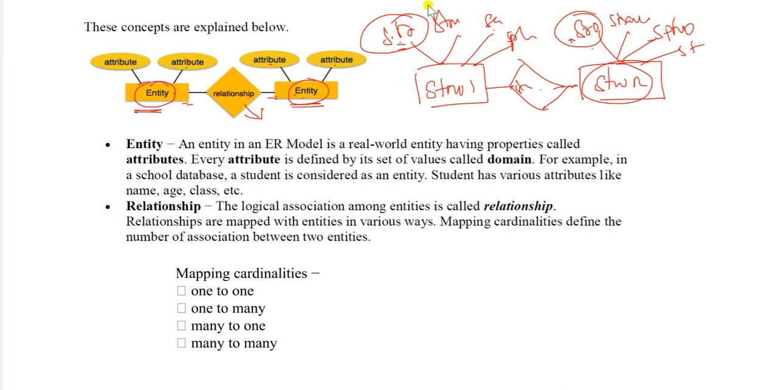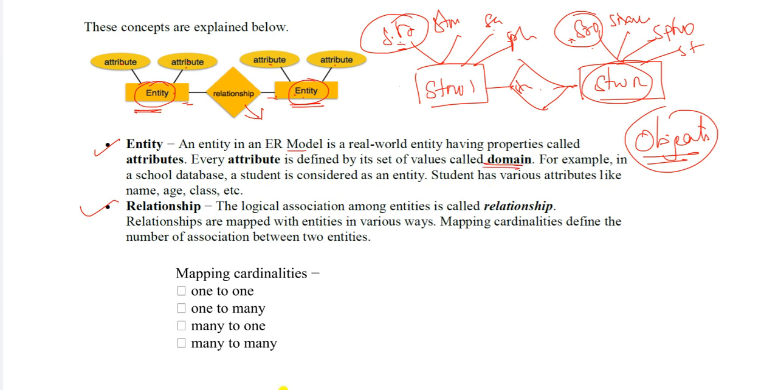So here, entity and relationship. What do you mean by entity here? As I already told you, an object is nothing but an entity. An entity in the ER model is a real world entity. What do you mean by object? An object is a real world entity having properties called attributes. Every object has some attributes. Every attribute is defined with a set of values called its domain.